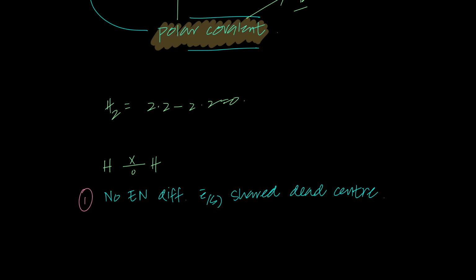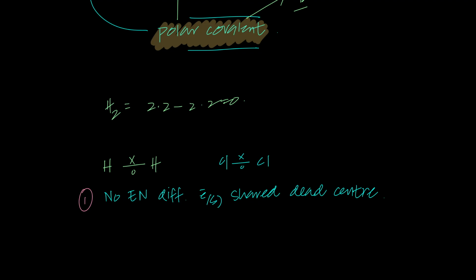See, separation of charge occurs where the shared pair of electrons are not shared equally between the atoms. Where the shared pair of electrons are not shared equally, it lies more towards the more electronegative atom, and that is what results in separation of charge, aka polar covalent molecules, permanent dipoles, and whatnot. But will there be a separation of charge in this case? Or in the case of Cl bonded to Cl? Would there be a separation of charge?